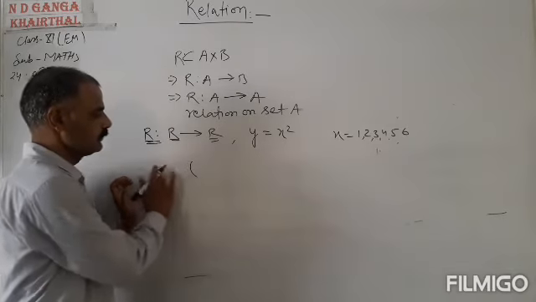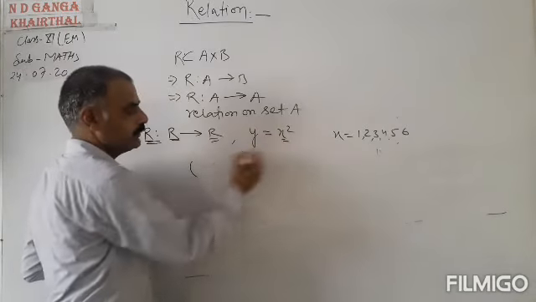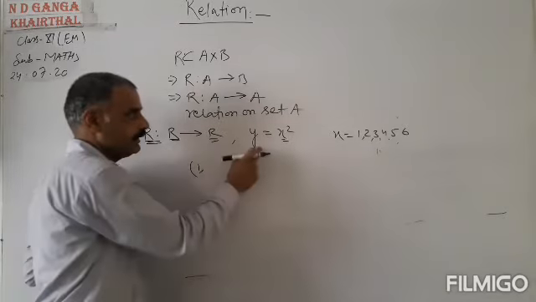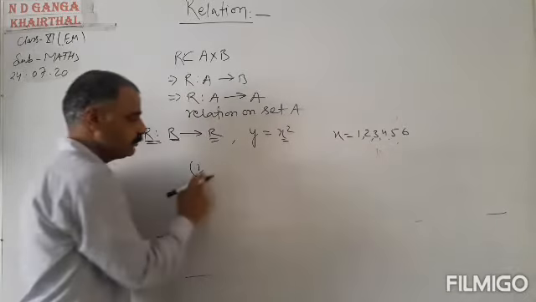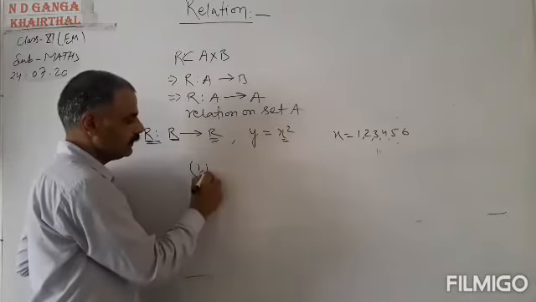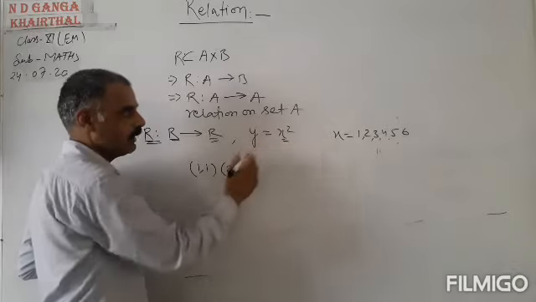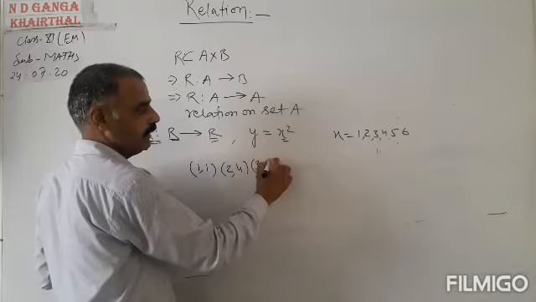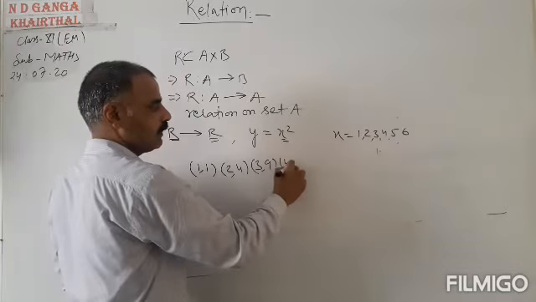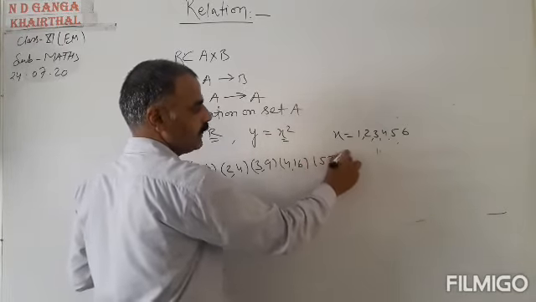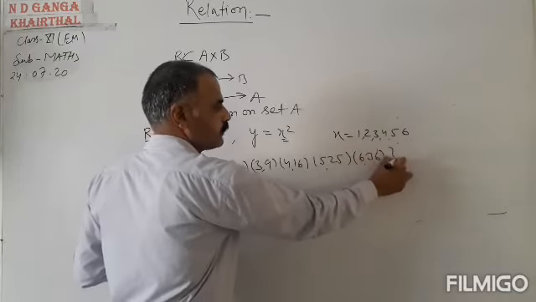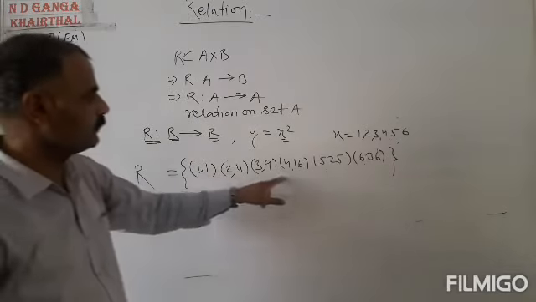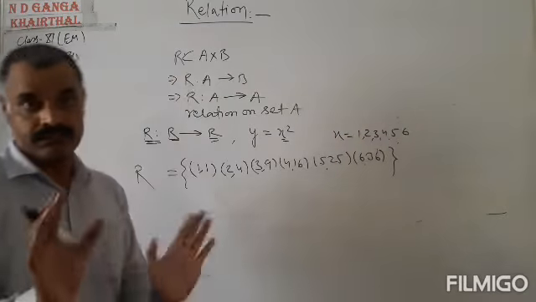Suppose x is equal to 1. x is taken from the first set and y is taken from the second set. So if x is equal to 1, then y is equal to 1 square, that is 1. If x is equal to 2, then y equals 2 square, that is 4. If x is equal to 3, then y is equal to 9. If x is equal to 4, y is equal to 16; 5, 25; and 6, 36. So these are the elements in the relation R. This can be written as (1,1), (2,4), (3,9), (4,16), (5,25) and (6,36).